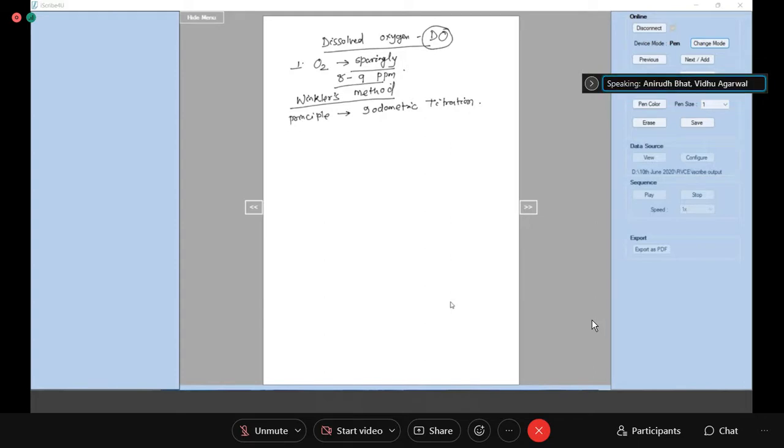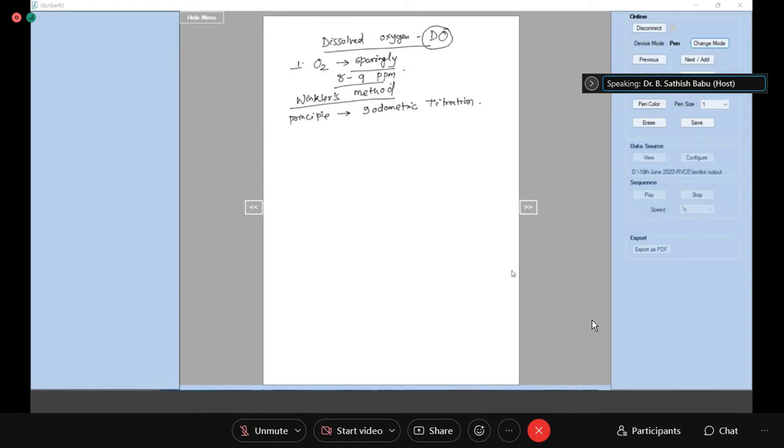What I think Vidu said is iodine is titrated. Yes, iodine is titrated. Which iodine is titrated? Is the direct iodine solution taken? No, ma'am. The gas which is released from the. Yes. Okay. I didn't mention it. So we have to be very specific, because there is another one which is called iodimetry. In iodimetry, direct iodine solution is titrated, but here in iodometry, liberated iodine is titrated.